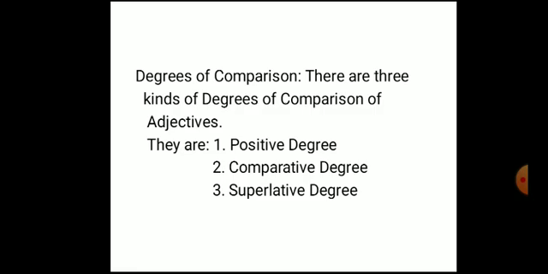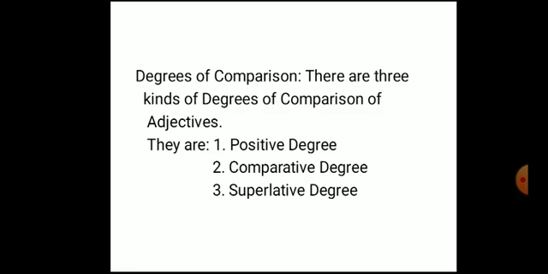So let's begin the class about degrees of comparison, beta. As I just said, comparison means comparing one thing to another, one person to another. So there are three kinds of degrees of comparison of adjectives.